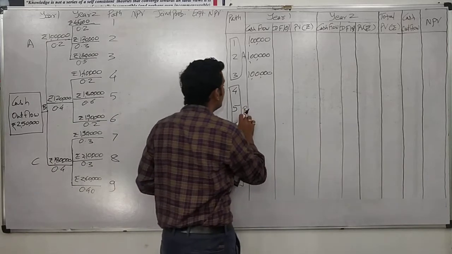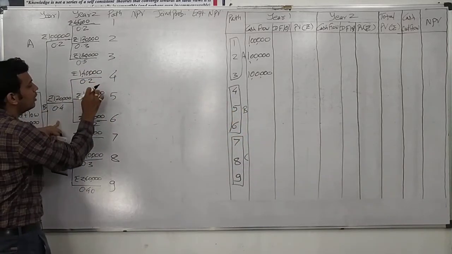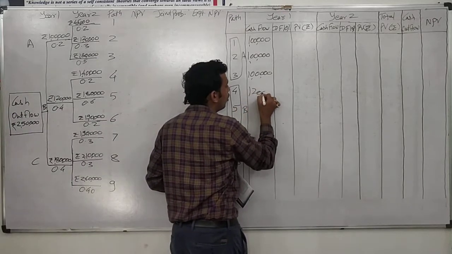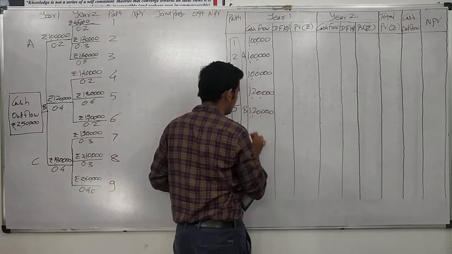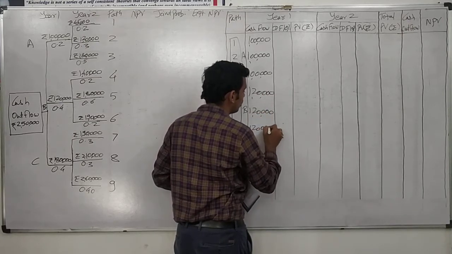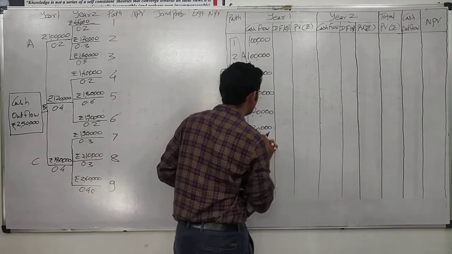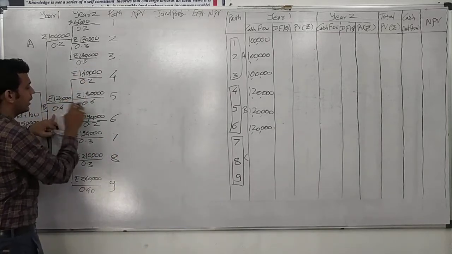Similarly, for situation B in year 1 we have a cash inflow of 1,20,000 for each of paths 4, 5 and 6, because all of these paths are just the extended part of the first year. That is why we write 1,20,000 for 4, 5 and 6.